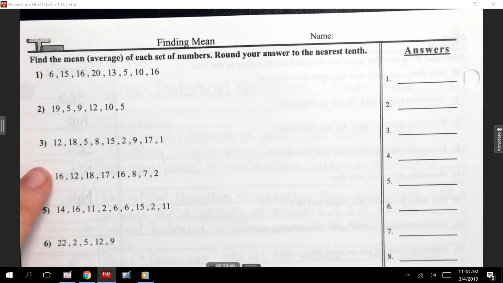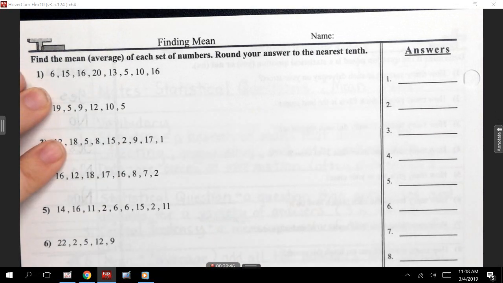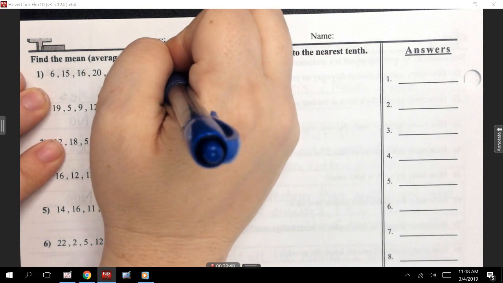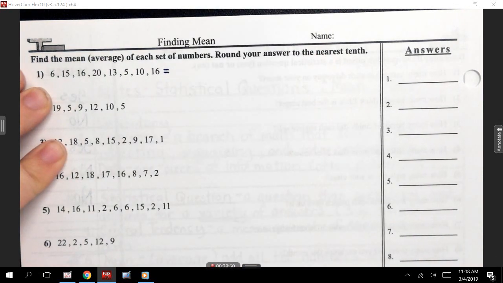Number 1, we're finding the mean. What do I need to do first? First step, Truett. Add them up. So add them up, someone, for me. What do we get when we add them? Quickly, we're trying to beat the bell. Anyone got them added for me, Kelsey? 101, is that what you got?